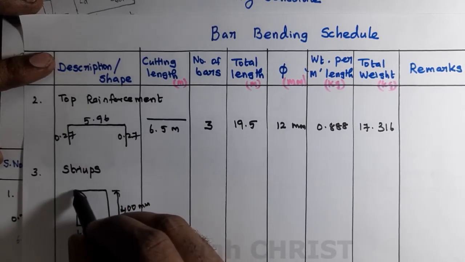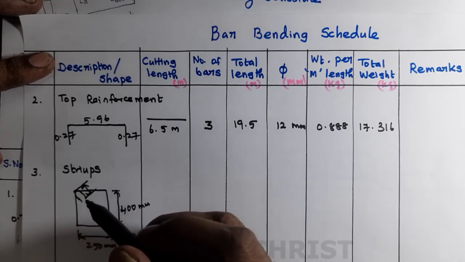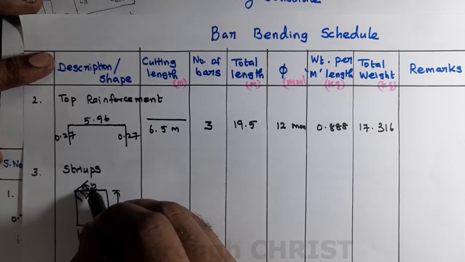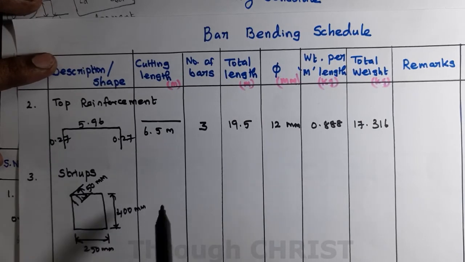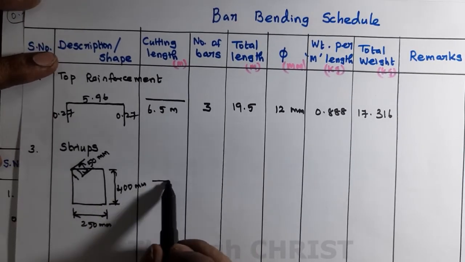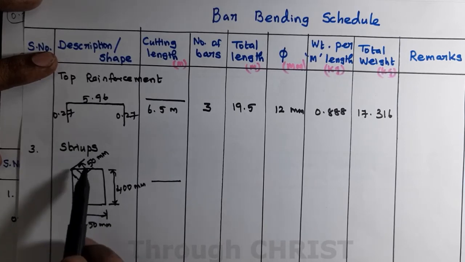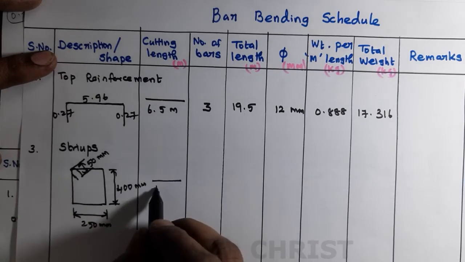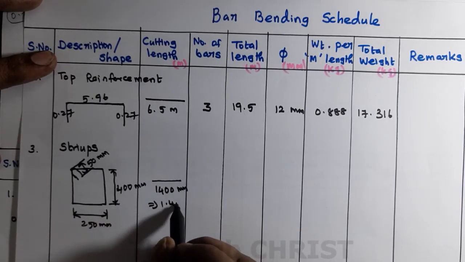We also need the hook length, which is 6 times the diameter of reinforcement. 6 into 8 is 48, approximately we will take 50 mm. So what is the cutting length for stirrups? We add 400 plus 400, 800, 250 plus 250, 500, that is 1300 plus 100, 1400 mm. We will call it 1.4 meter.